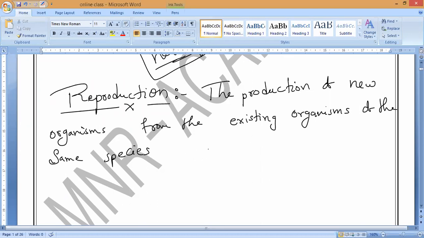So the same species is known as reproduction species. But finally, it will be decided based upon the male and female only, correct? Never having other kinds of characteristics. That is what species is known as reproduction. This is what we have to understand.